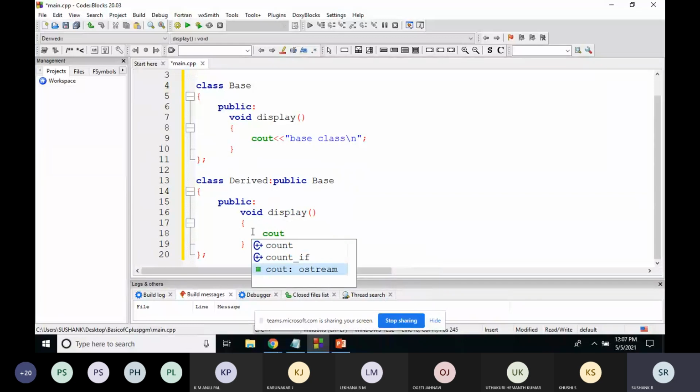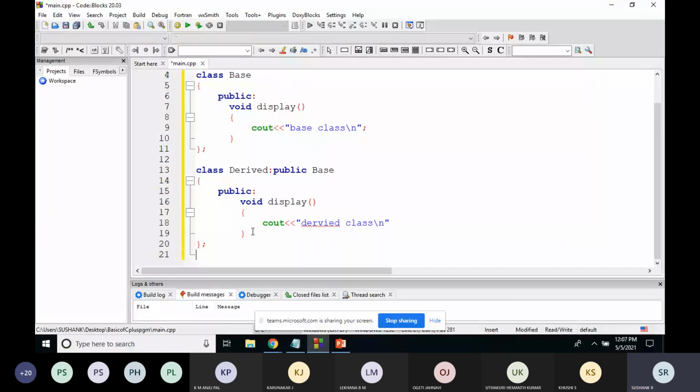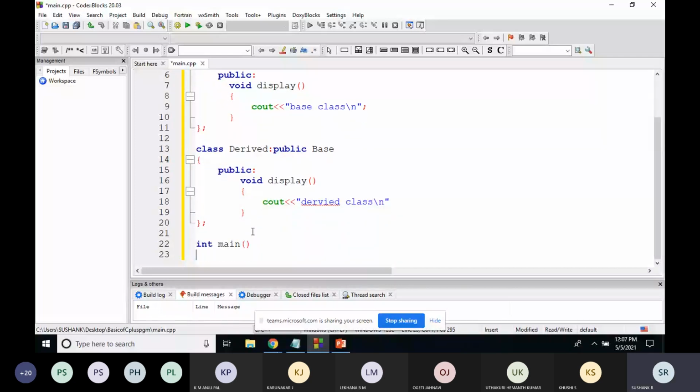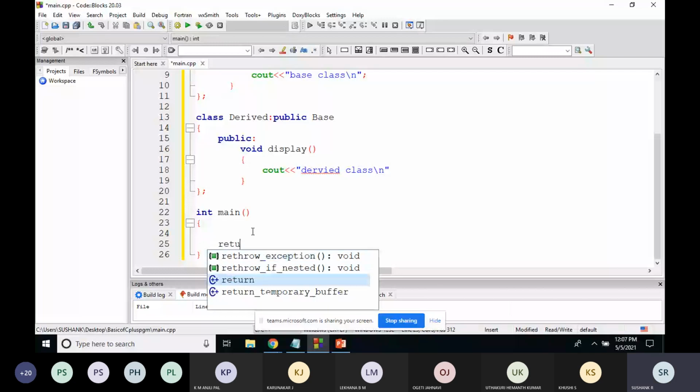Here, derived class. Now, can you observe one thing? What are you observing now? Return 0.